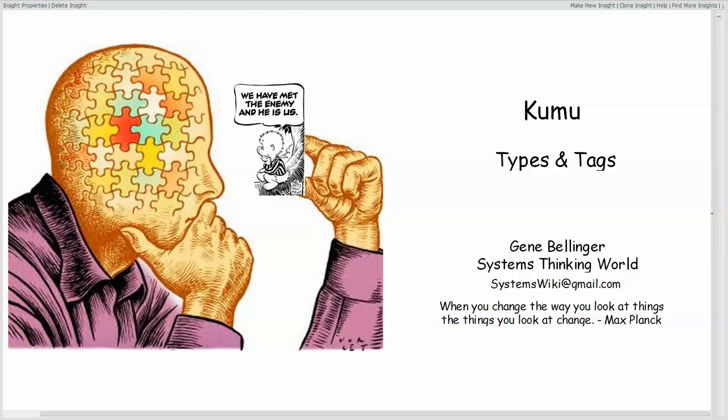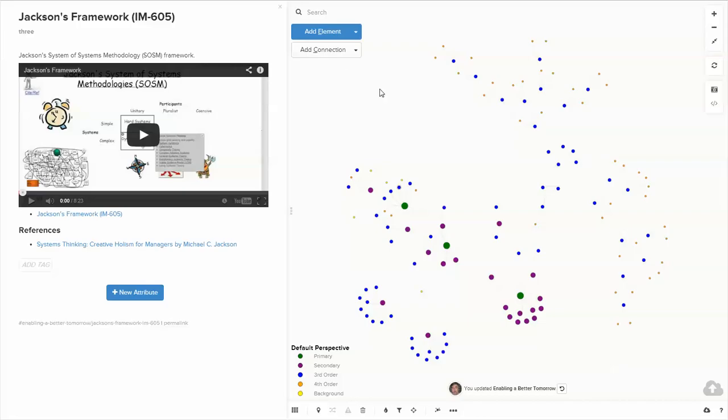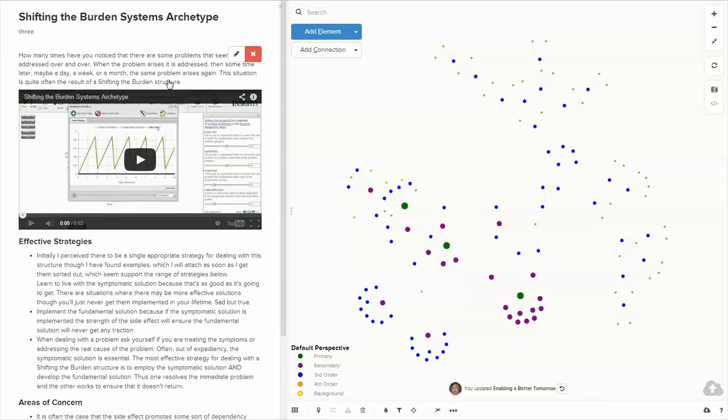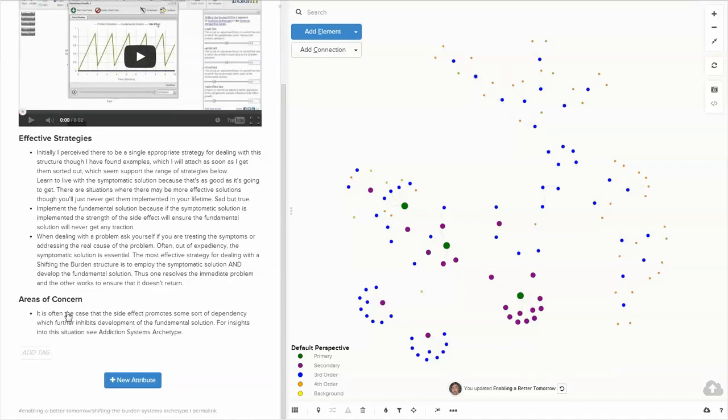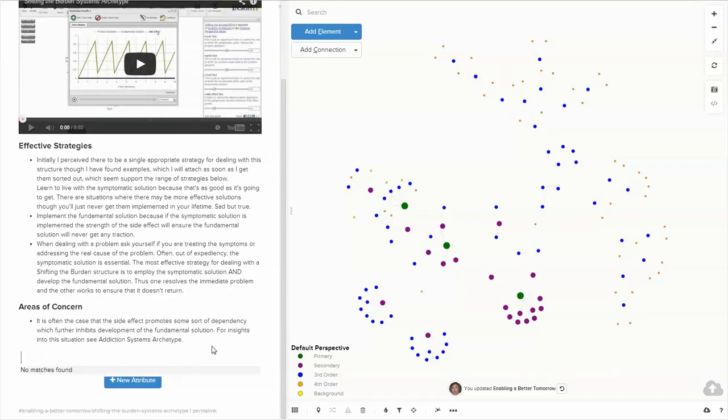I'll spend a few minutes and talk about the use of types and tags within Kumu. When you decide to map a set of data, you can assign types and tags to elements, connections, and loops, which don't appear here, though we've talked about those in a different video. So if I select an item, you will notice that here there's an option to assign a type to it, and down at the bottom there is a place to add tags to it.